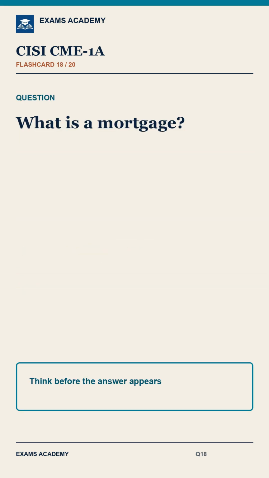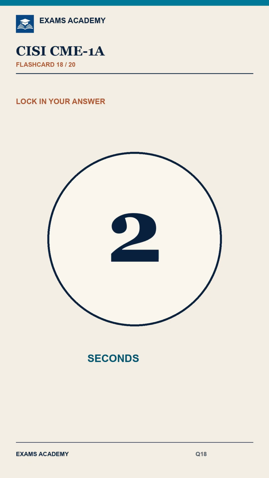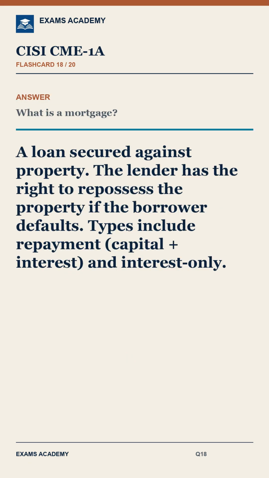Question 18. What is a mortgage? Answer: a loan secured against property. The lender has the right to repossess the property if the borrower defaults. Types include repayment, capital plus interest, and interest only.